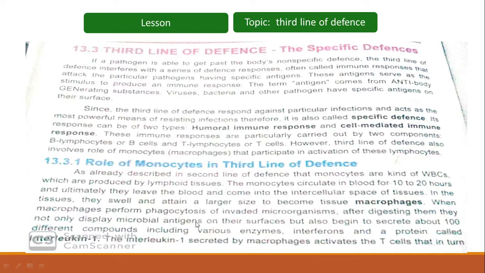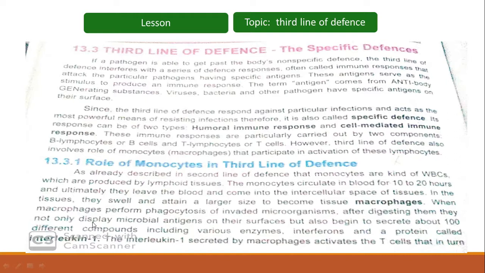So students, we have to remember the various functions of the macrophages. Macrophages carry out phagocytosis. Phagocytosis means the solid eating process of the pathogen. The macrophages encounter the pathogens, engulf them, and digest them.